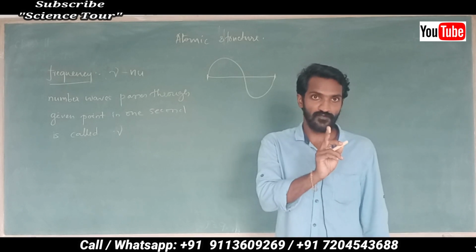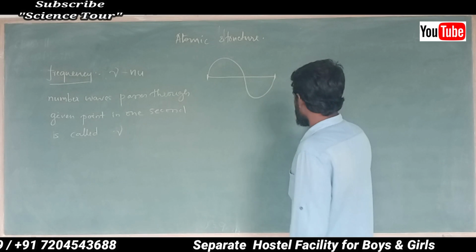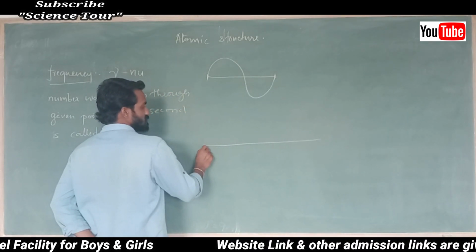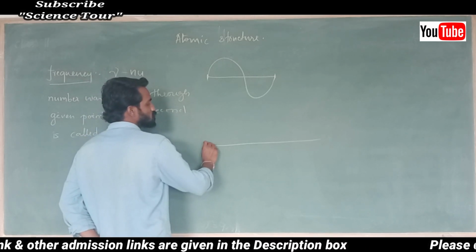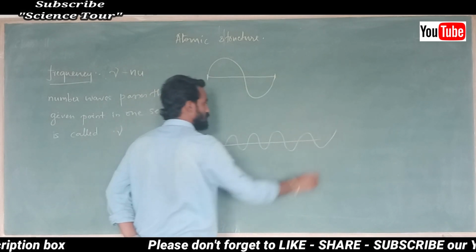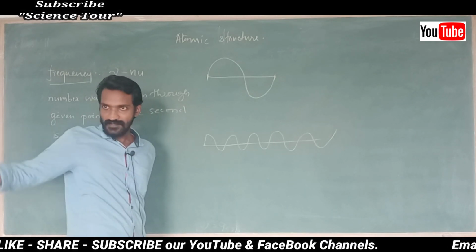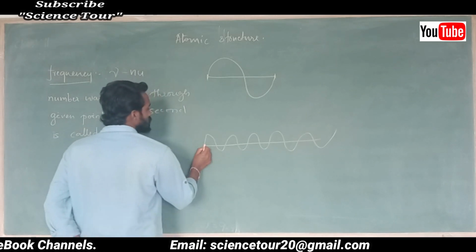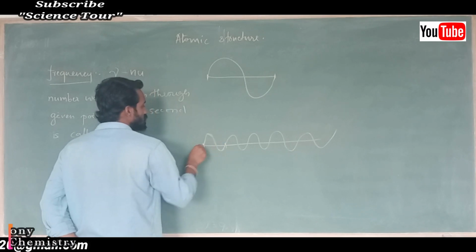Okay, what does frequency mean? This is a line. Light is a charged particle. Imagine one charged particle is present. It moves like this, like a vibration, oscillating. Here to here it moves. When it reaches here, it is one wave.